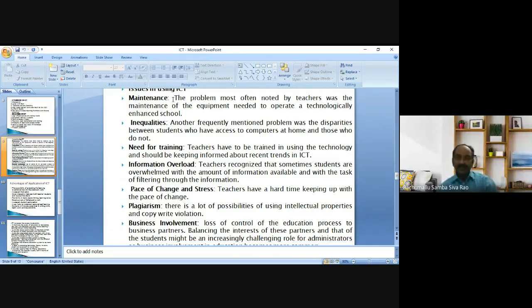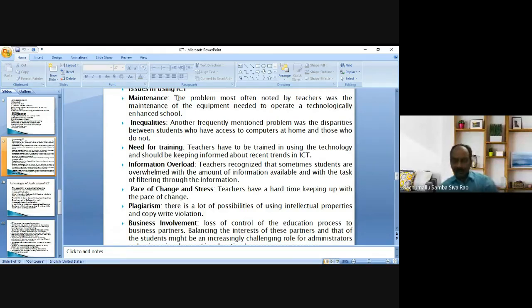Maintenance means that after completing the use of particular technological components, we have to keep them in a safe place, and we have to check the components regularly in order to use them continuously for a long period.